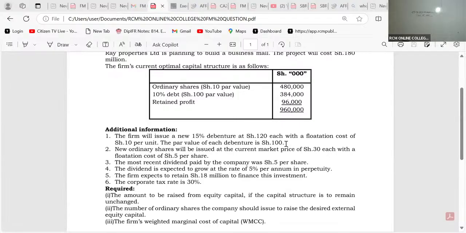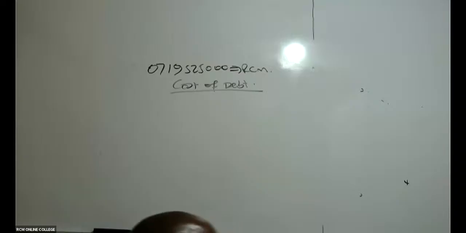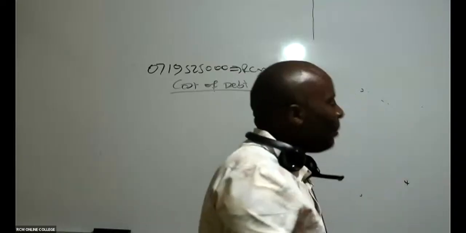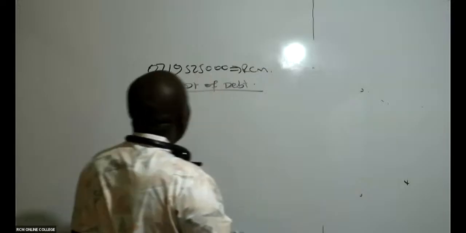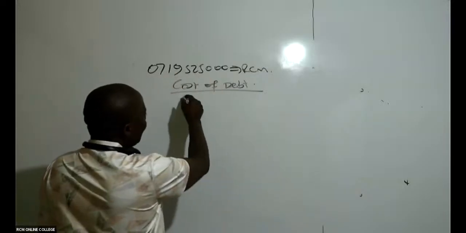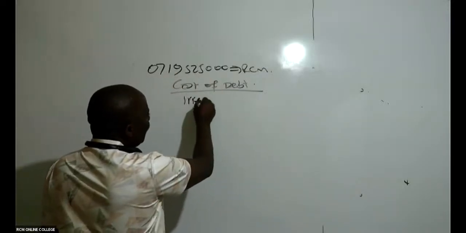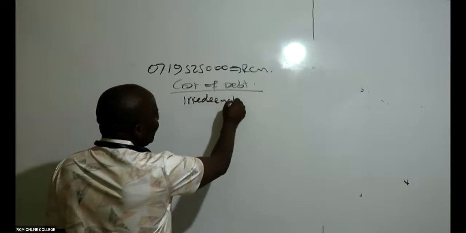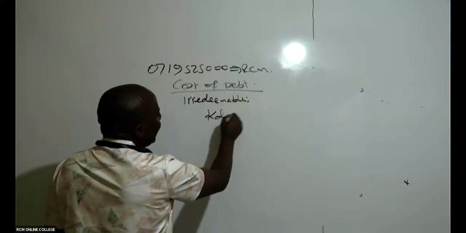If it was a redeemable debt, then I would have seen the period of redemption. I would have seen that this should be redeemed after, say, 10 years. So this is irredeemable. And if it is irredeemable, then this is an examiner who is wishing you success, because my KD is very easy.